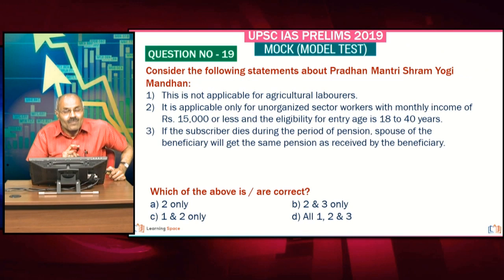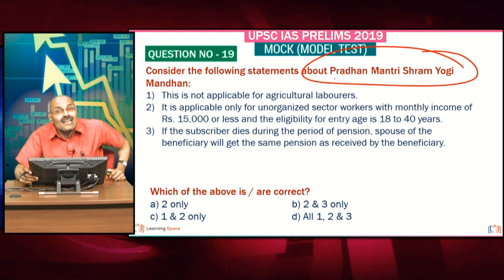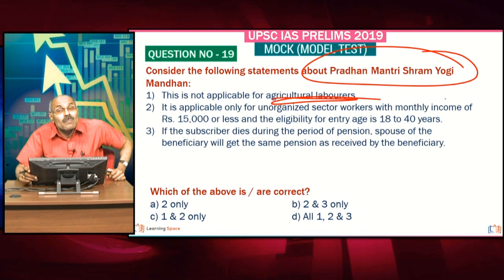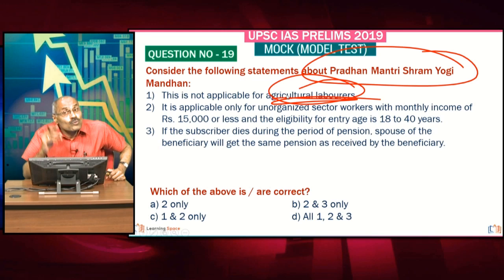I explained everything. Then Pradhan Mantri Shram Yogi Man Dhan: you can expect at least one question from these two schemes, Pradhan Mantri Shram Yogi Man Dhan and PM Kisan. If you look at Pradhan Mantri Shram Yogi Man Dhan, it is applicable for agricultural laborers also. Friends, this is applicable basically for all unorganized sector workers, and agricultural laborers also come under unorganized sector workers. So please correct the first one. It is applicable for agricultural laborers also.